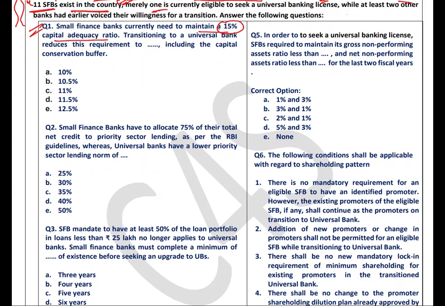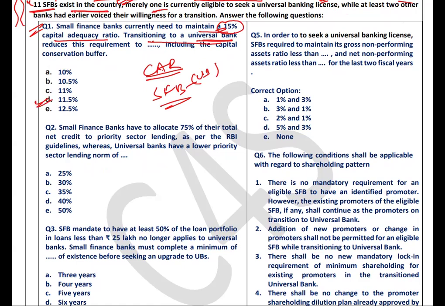On transition to the universal bank, how much capital adequacy ratio do these small finance banks need to maintain? How much percentage?